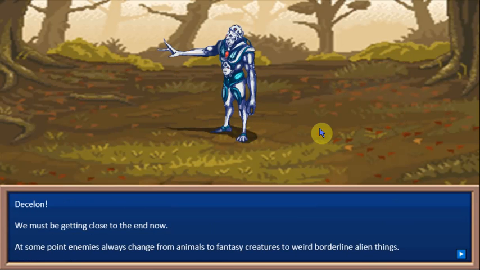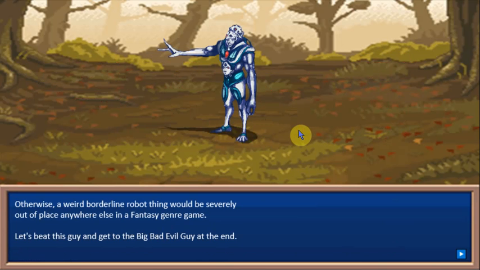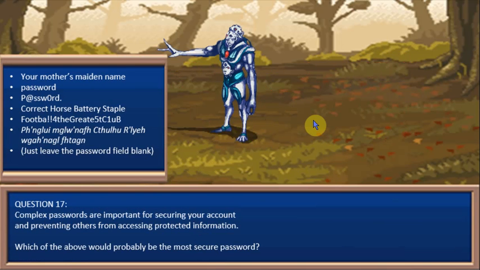Okay, here's the Robot Man, which is a little out of place, but fantasy games always start with animals and then turn into monsters and then turn into giant space fleas from nowhere. This is where I started having a little bit more fun with diverging paths. Given enough time, I could make a complete tree of different paths, choose your own adventure style format. Wasn't needed for the context of this game, but I wanted to give a big question with a couple of answers, not exactly a super clear answer, especially for the last enemy and the third of the sub bosses. Let's make it a little bit tougher here.